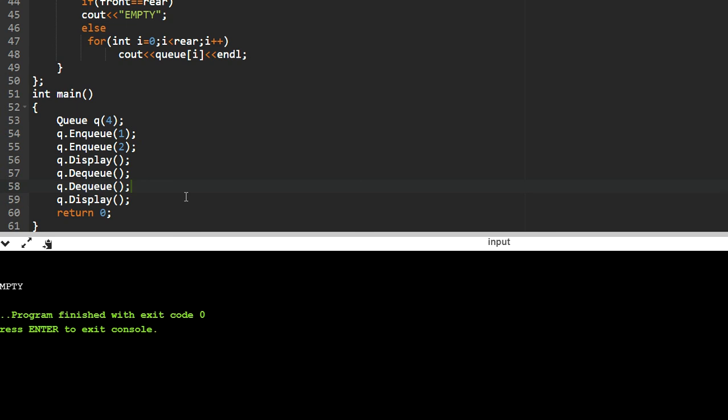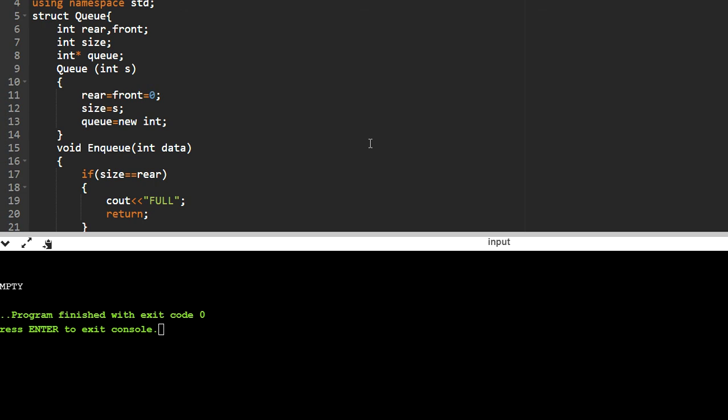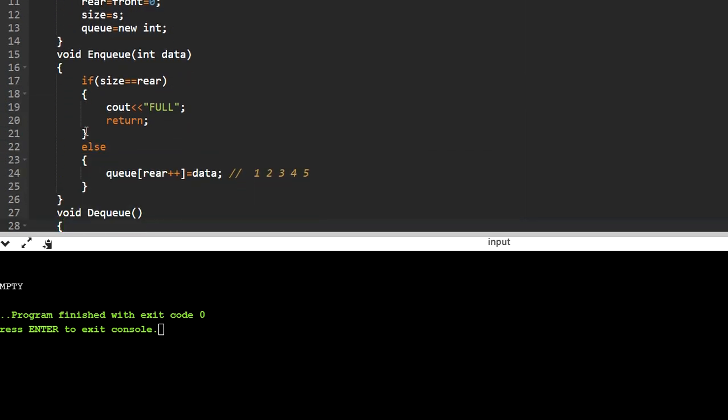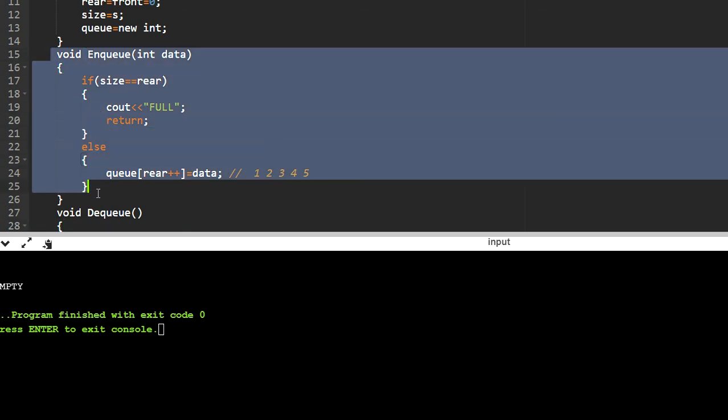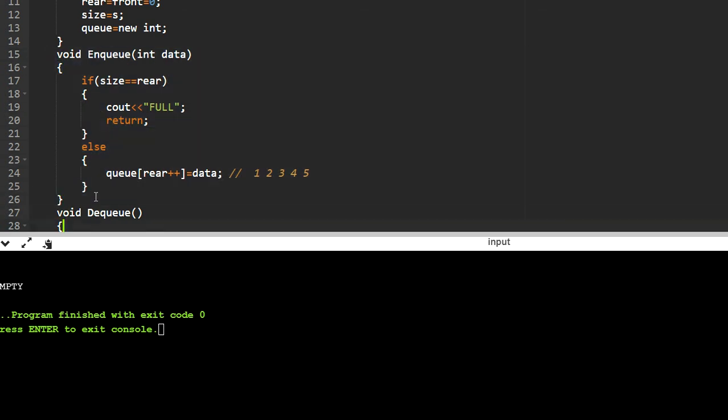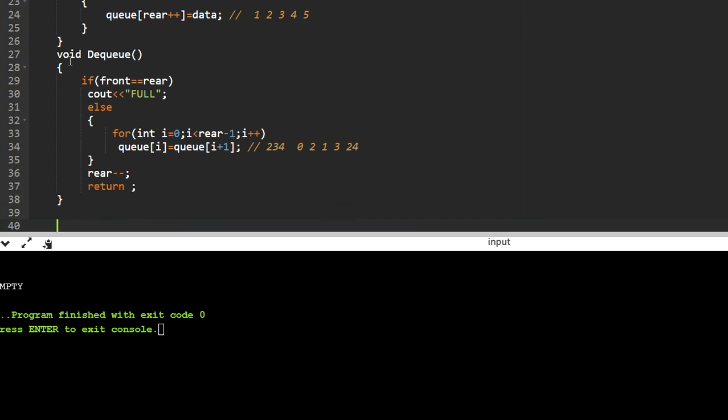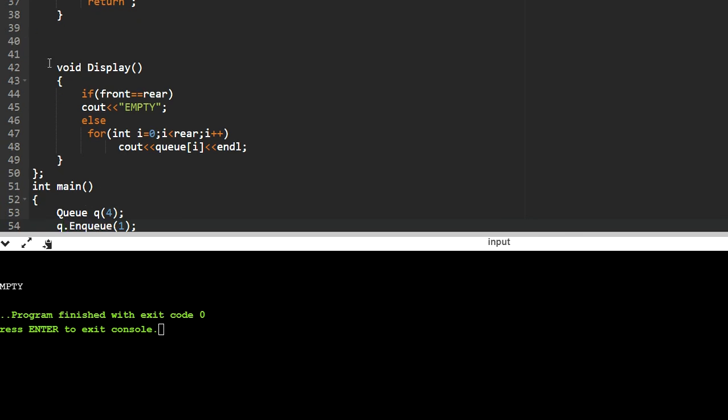Now you understand enqueue, dequeue and display, how we are inserting in the queue and how we are displaying elements from the queue. You can see again the functions of these. Enqueue is for inserting. First we assign the size to the queue, and rear and front are 0. Then we do enqueue, this part is for inserting. Then we have dequeue, which is for deleting the first element. And then we have display of the queue. Okay guys, you are able to understand what we are doing here.